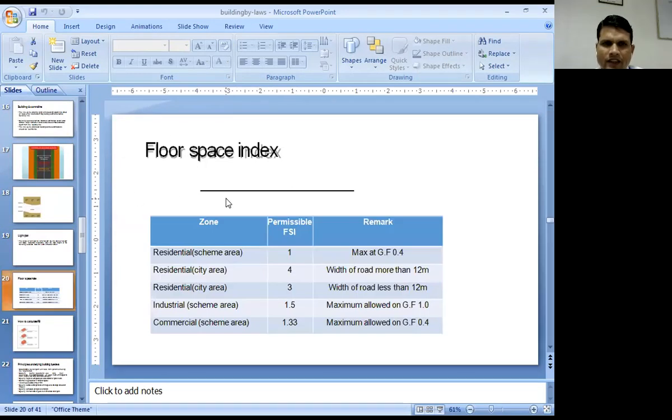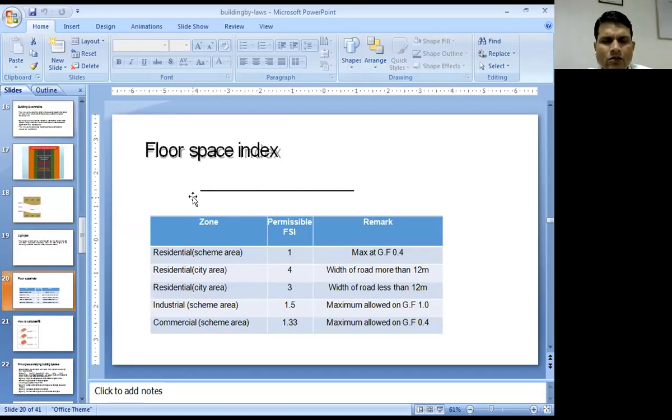One more important thing is floor space index. Floor space index is decided for each and every area of the city. It is different for different types of purposes. For residential purposes, it is different. For commercial and industrial buildings, it is different.